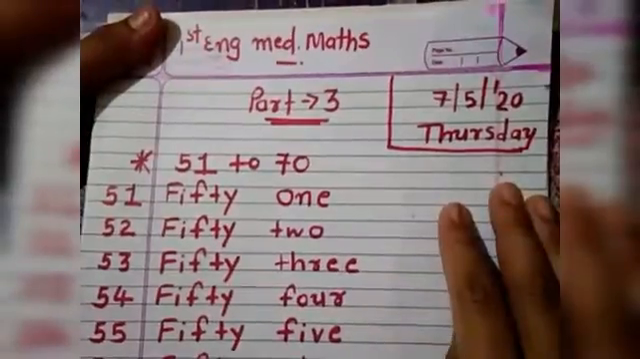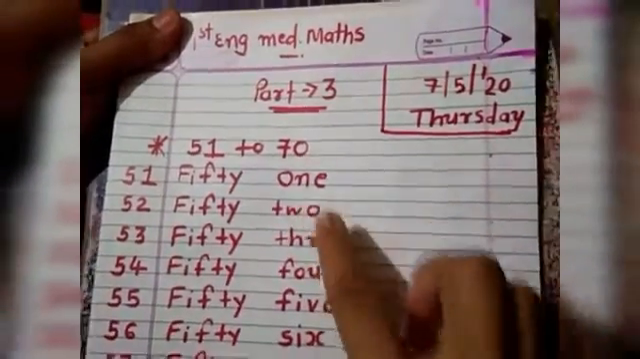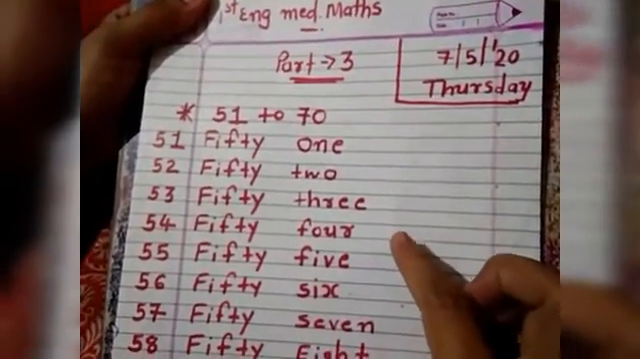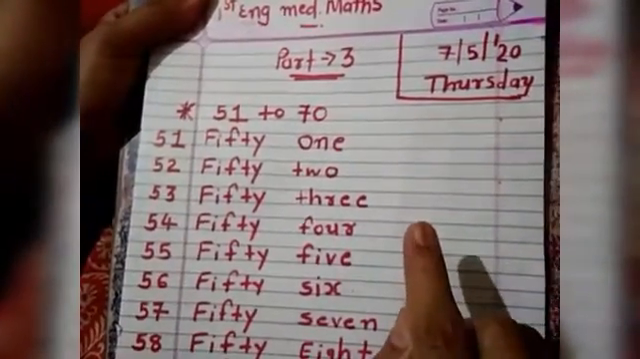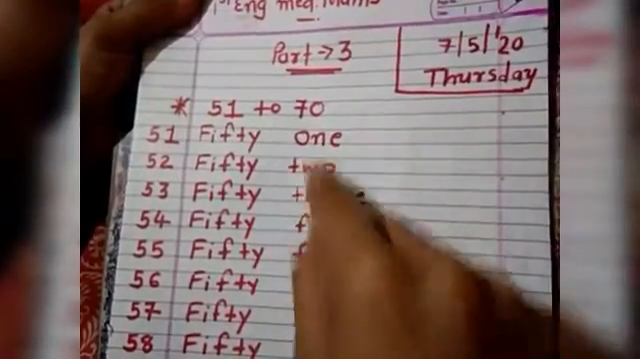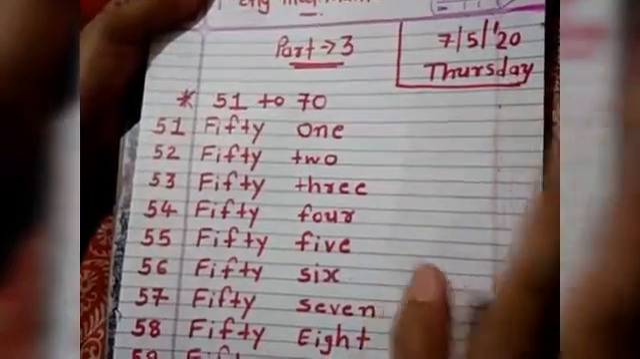So students, what you have to do: learn by heart all the spellings we have studied today, and also write them in your notebook. So learn by heart all the spellings of 51 to 60 and also 61 to 70.